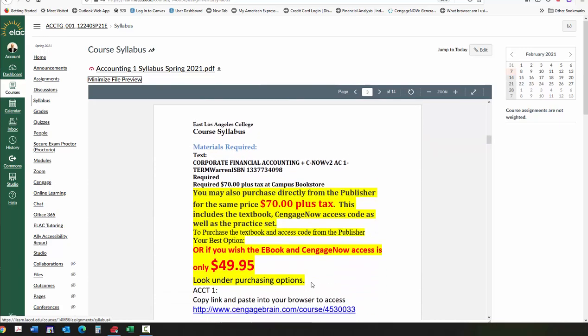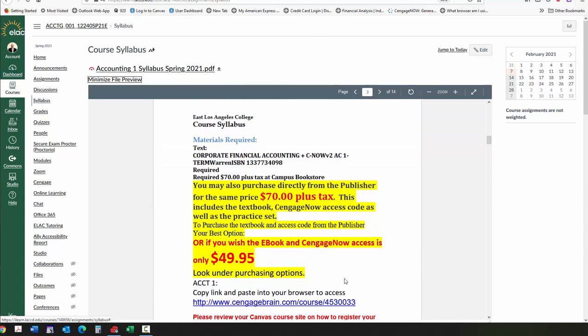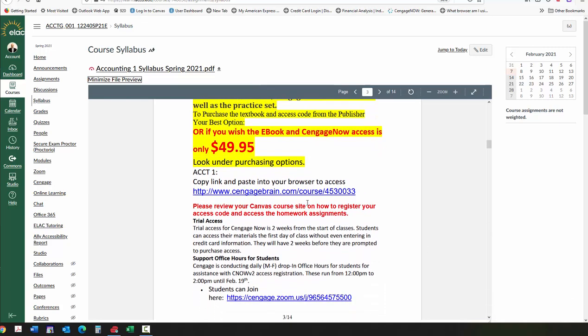The textbook, this is the most important thing. If you go to our student store and purchase the textbook, it's $70 plus tax, and it includes the Cengage access code. Now again, the exams are taken on Canvas here in our course. However, the homework assignments and the extra credit will be done on Cengage. I'll show you what it looks like, and I'll go over the instructions to get to the course in a second.